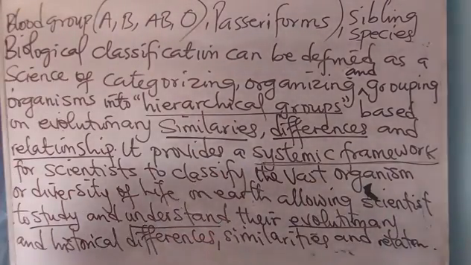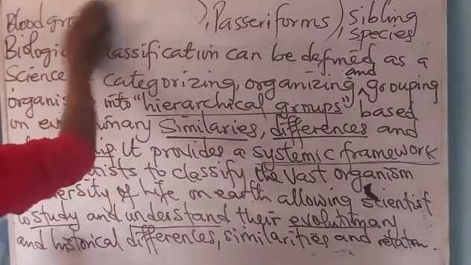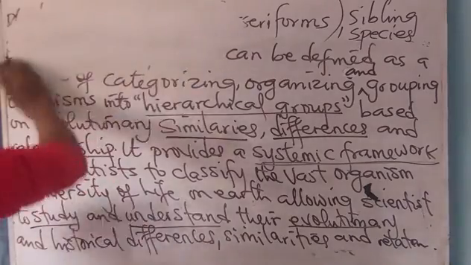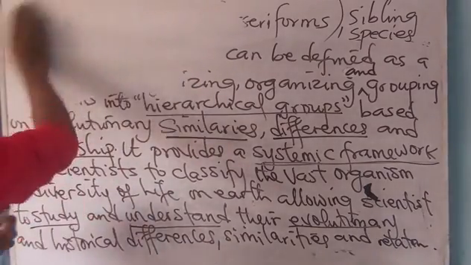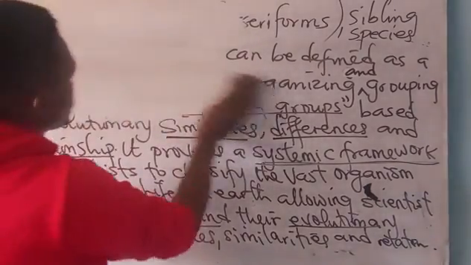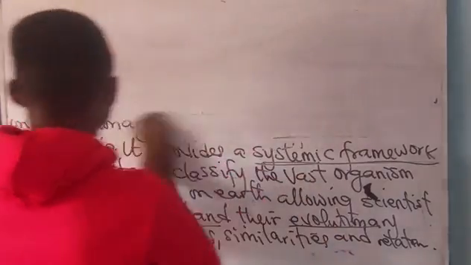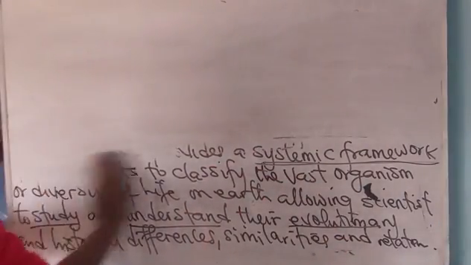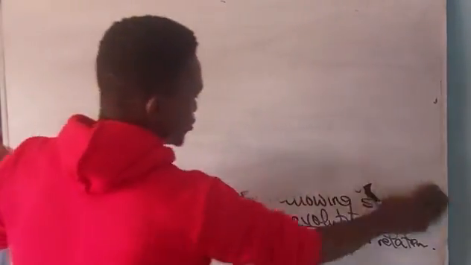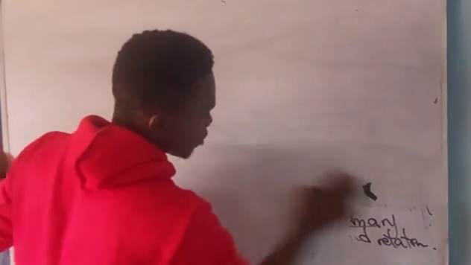Very, very important. Now, in biological classification, it is very important we bring in our Linnaean, Carolus Linnaeus's hierarchical description of how organisms are actually classified.